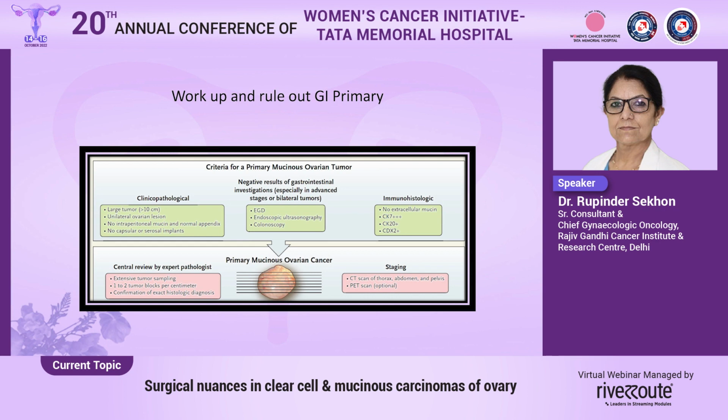So it is important to do endoscopies, upper GI endoscopy, as well as a colonoscopy before you actually go on to doing surgery for a primary ovarian mucinous tumor. We also need to remember that even though they are CK7 highly positive, they might still express CK20 and CDX2.